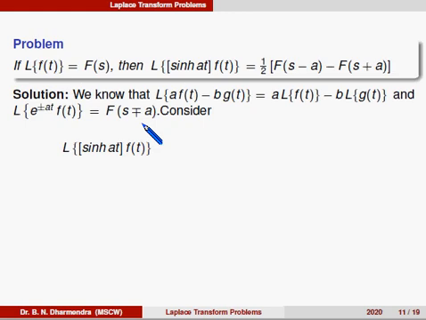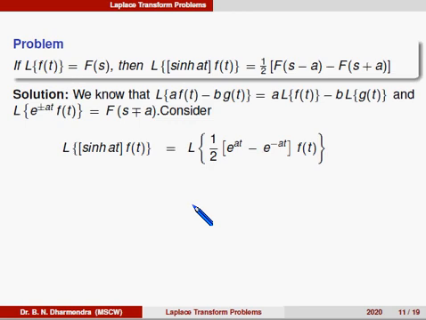Consider Laplace of sin hyperbolic at into f of t is equal to Laplace of 1 by 2 into, so the definition of sin hyperbolic at in terms of exponential, that is e power at minus e power minus at into f of t.